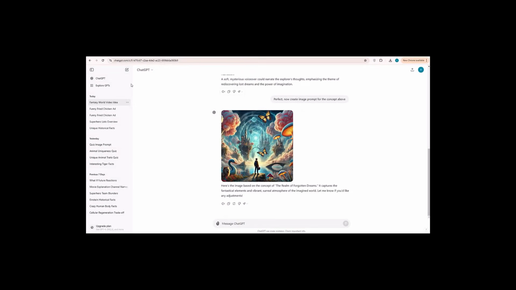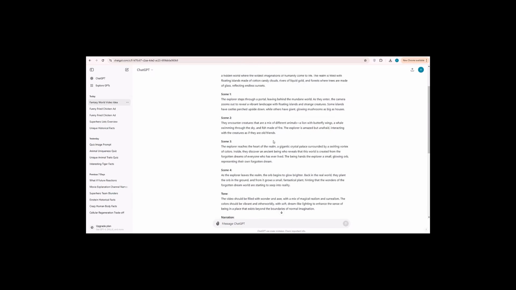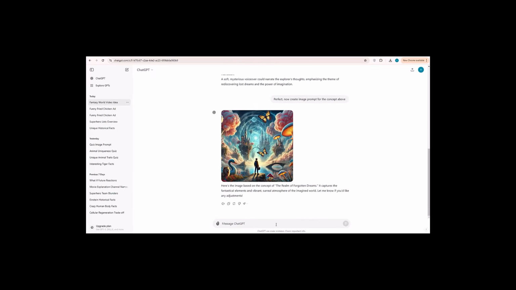So let's get started. Still in ChatGPT, continue the previous project. And we ask ChatGPT to create an AI image based on the fantasy concept given. Wait a few moments, and ChatGPT will create an image for you. You can download it directly by clicking the download icon. You can try creating AI images for other scenes.